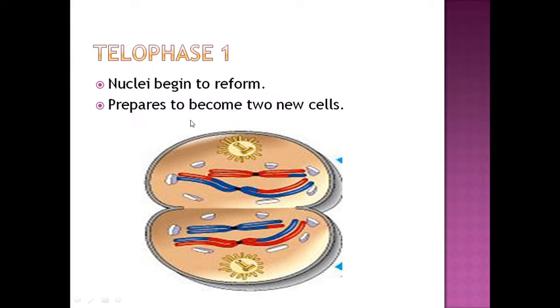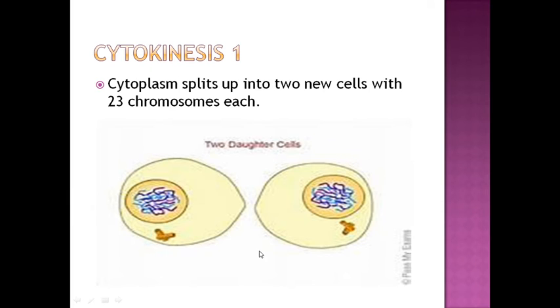Now the final step of meiosis one, not the final step, karyokinesis is the final step, which you might be knowing. There is a nuclear division, the nucleus divides. As you can see, the nucleus is going to divide. So nuclei begin to reform. 2 new nuclei are formed and prepare to become 2 new cells. Very important, easy thing.